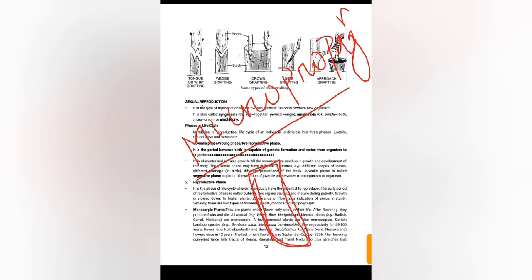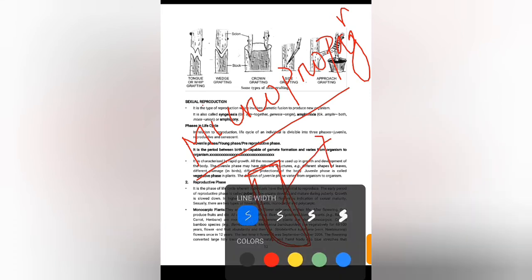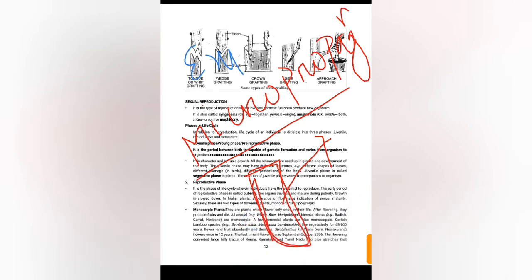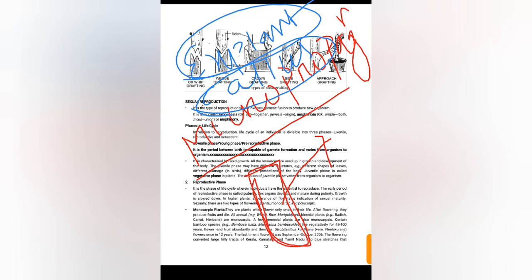Here the plant part which is taken into consideration is called the explant, and an undifferentiated mass of tissue is called callus. You have to remember these two words.